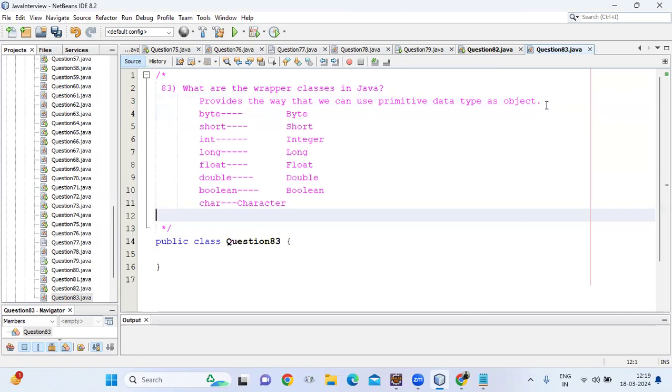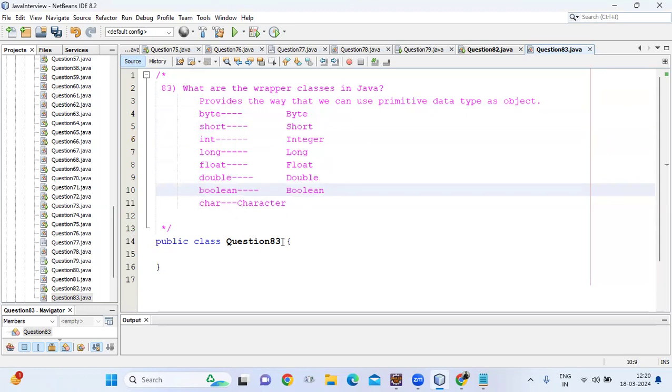8 wrapper classes. For the byte primitive type, Java provides Byte as a wrapper class. For short, Java provides Short. For int, Java provides Integer as a wrapper class. Long is a wrapper class, Float is a wrapper class, Double is a wrapper class, and Boolean is the wrapper class for boolean. And for char there is also a wrapper class.